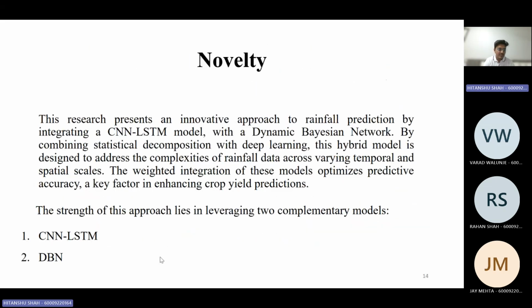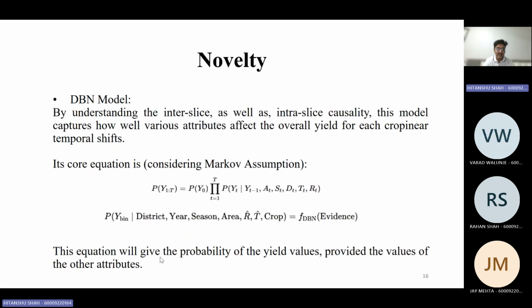For the novelty, we've used two models, CNN, LSTM, and DBN. For DBN, this is the equation of the probability.